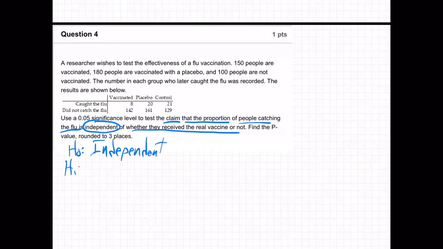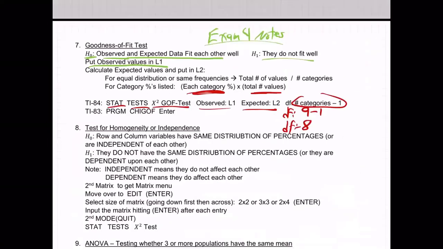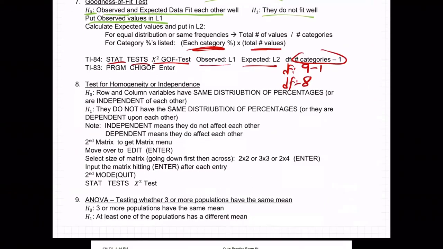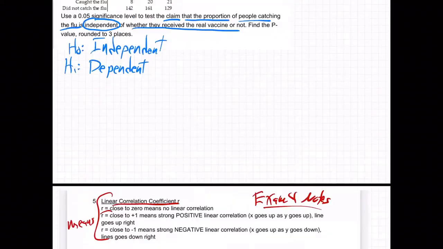H0 independent, H1 dependent. Okay. Coming on down here. Okay, so we get that note. Independent means they do not affect each other. Dependent means they do. Okay. Now go second matrix. To get the matrix menu, move over to edit, select the size, 2x2, 3x3, whatever. Input the matrix, hitting enter after each entry, hit second, mode quit, and then stat, test, chi-squared test. That's it. Okay, so I'm going to do that.